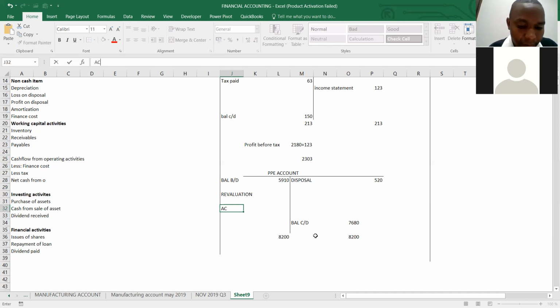I'm saying the original cost of the item was 800,000. Yes, that's why these PPE like 510 is a net book value, not cost, right? Yes. Again, 7680 is a net book value. It is not cost.